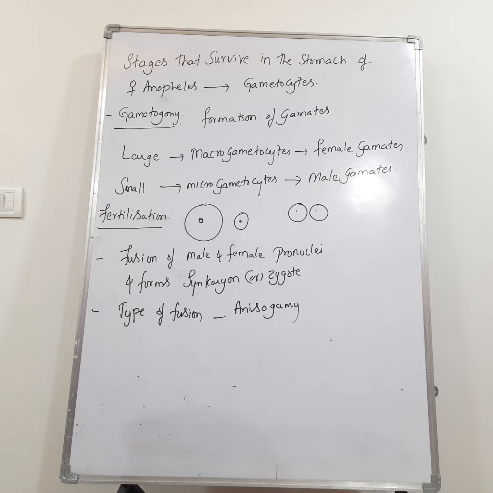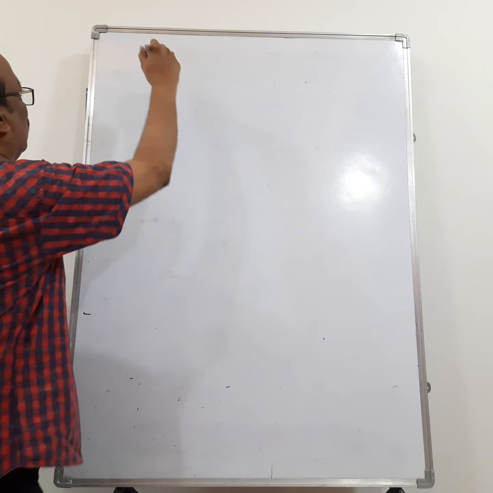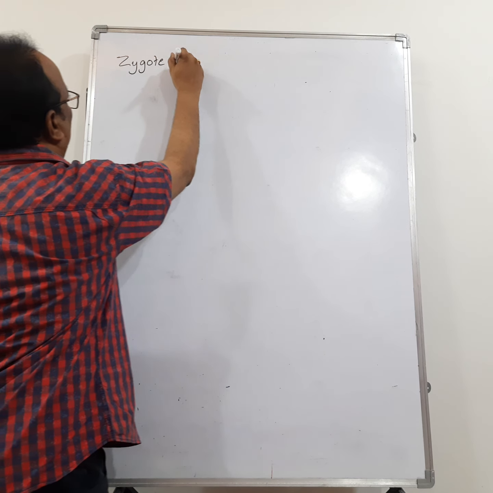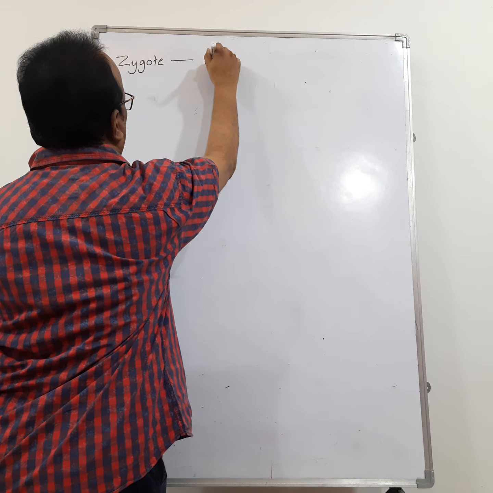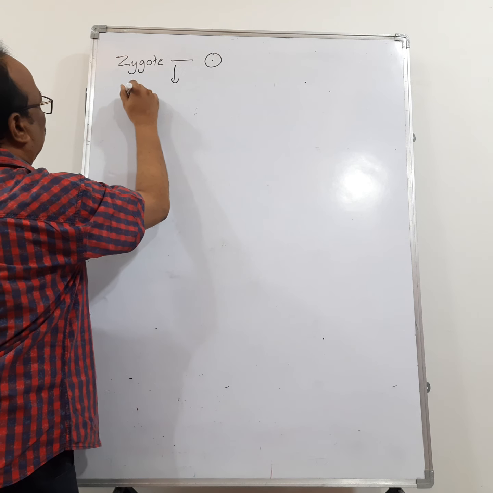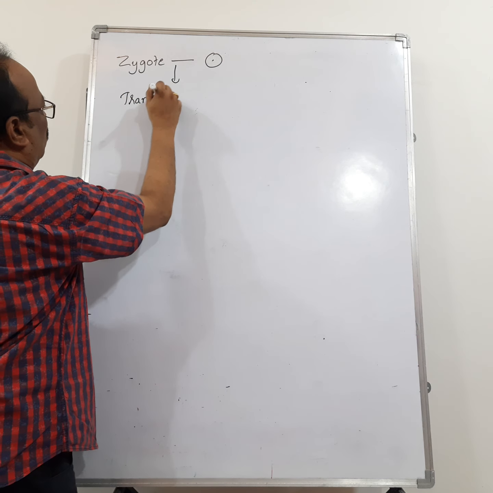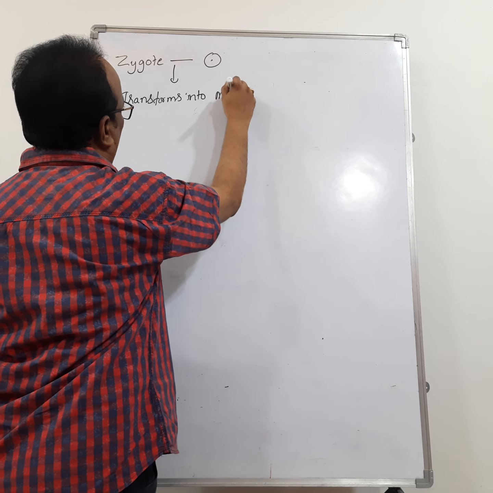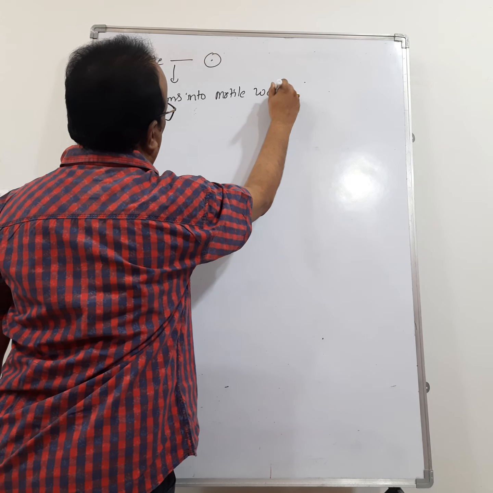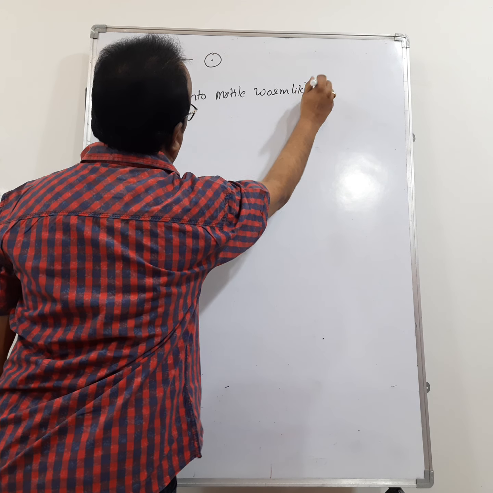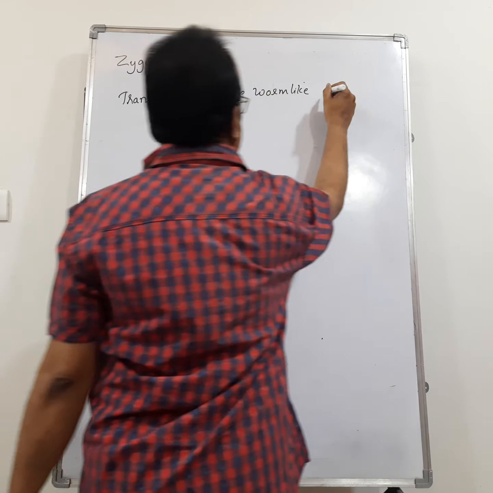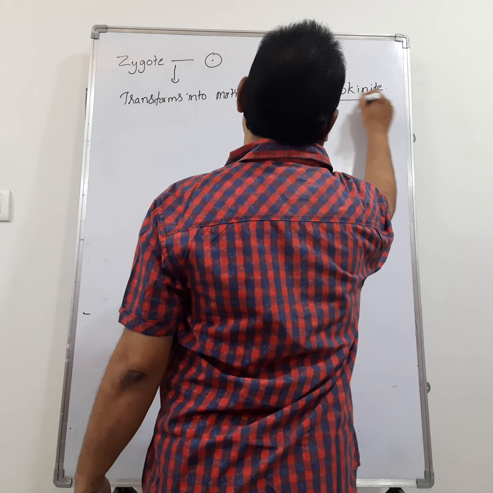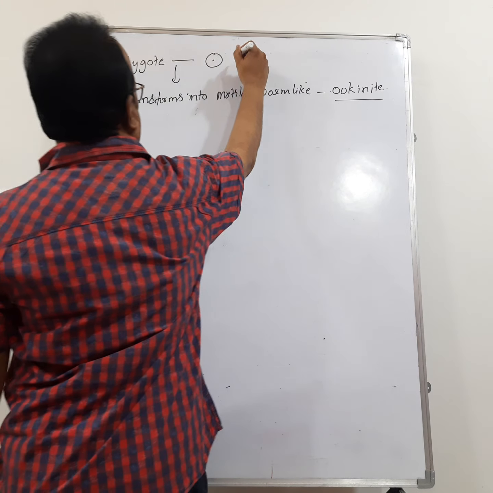Zygote is formed. Now this zygote which is formed is spherical in shape, and this zygote transforms into a motile worm-like structure called as ookinete. So the zygote is diploid, that is 2n.